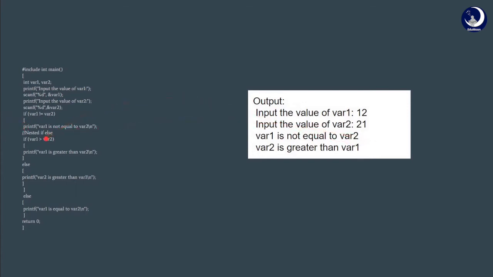After that, we have the nested if else condition, which is var1 greater than var2. Is var1 greater than var2? 12 greater than 21? No, it is false. So we go to the else block and execute var2 is greater than var1. var2 is greater than var1. And the \n here is nothing but the escape sequence for the next line.